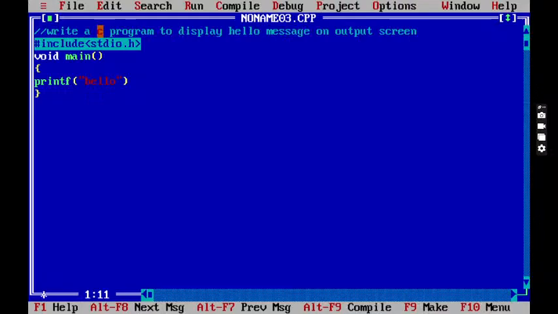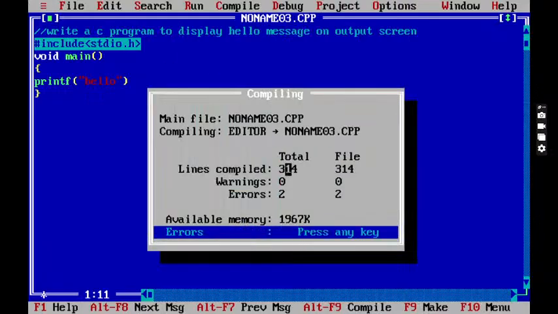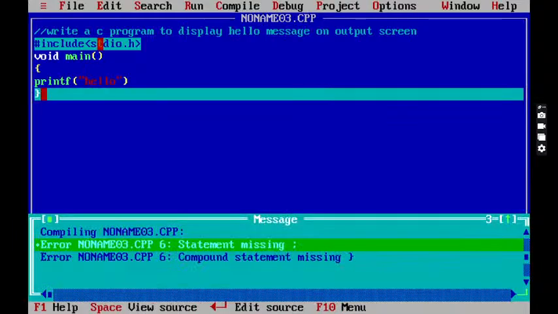Just compile it again, Alt plus F9. See how many lines it is showing? 314 lines. It means which line you have written here? Hash include stdio.h. Once I compile the program, the printf is also a program. The complete printf program is available in stdio.h. What is the compiler doing? It went to that location, and everything related to printf is captured and added at the back end. So this is the front end program, and along with your program, the author's written program is also joined. That is the reason it's showing 314 lines.